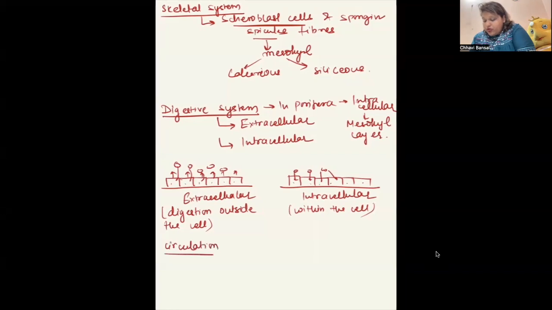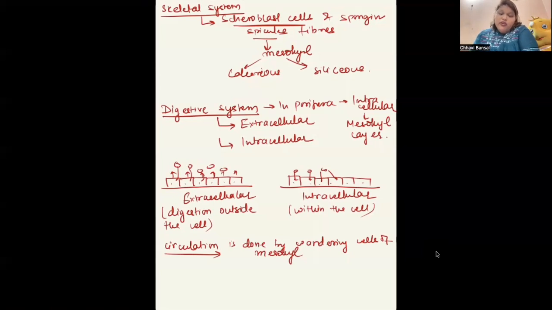So circulation, what happens? We talked about the cells of the mesohyl as amoebocytes, right? These amoebocytes are wandering cells, means they wander here and there. So when they wander along with the other stuff, they distribute or circulate the substances as well. So circulation is done by wandering cells of mesohyl. Because they have a cellular level of organization, they haven't developed any system or any tissue to carry out that process. But these cells keep on wandering and circulate the substances to the different parts of the body.